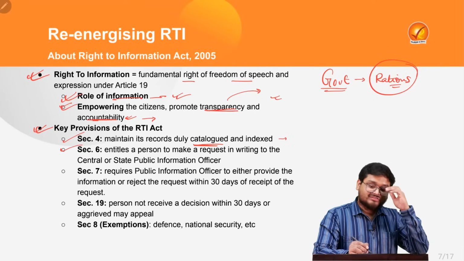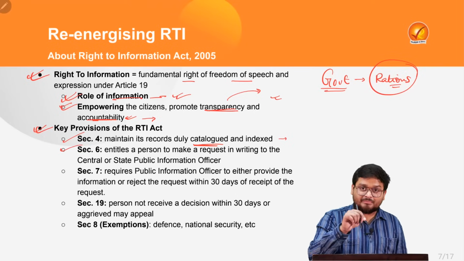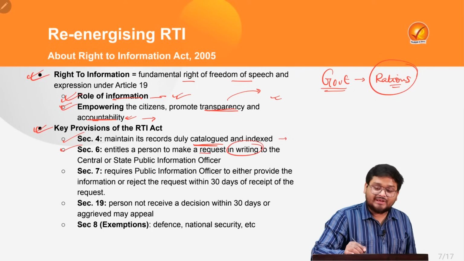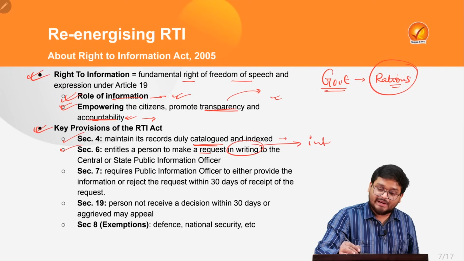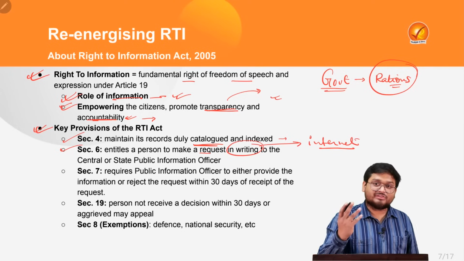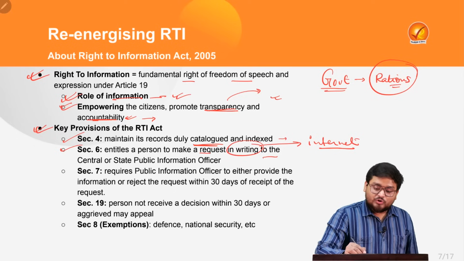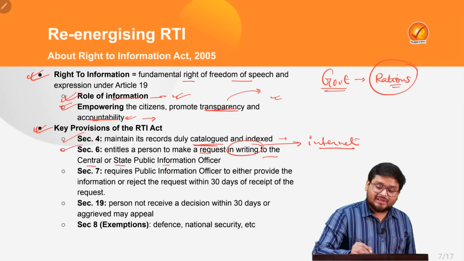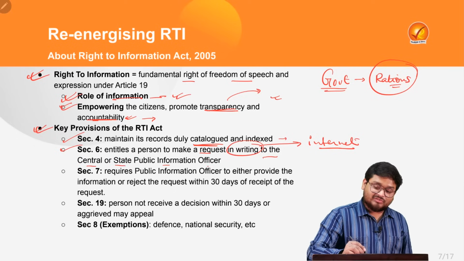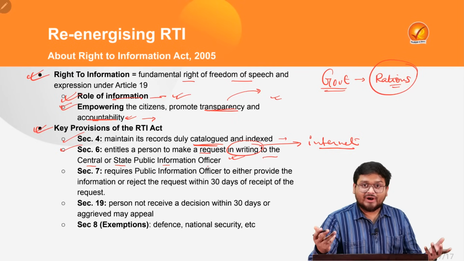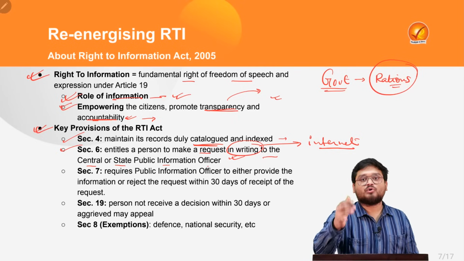Next, Section 6 says that it entitles a person to make a request in writing. Right now you can also submit the request over the internet. In the original provision it was actually in writing, to the central or state public information officer. And this particular request is for what? It is for asking anything about the government.